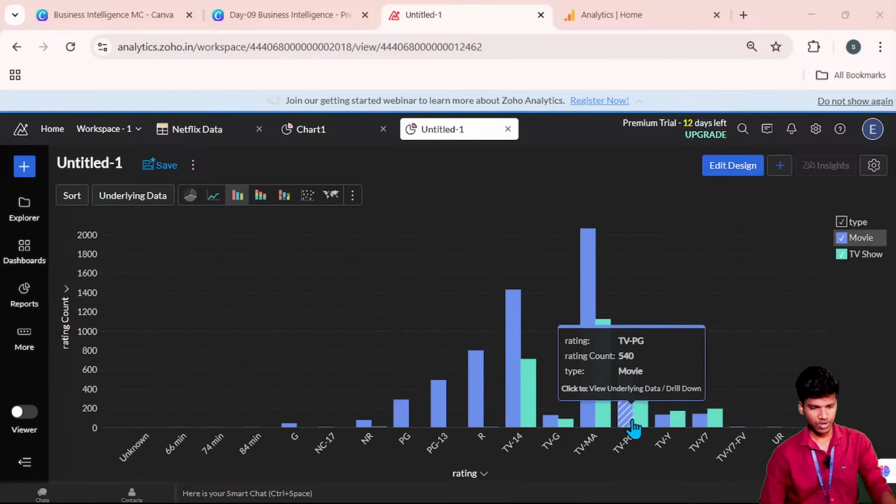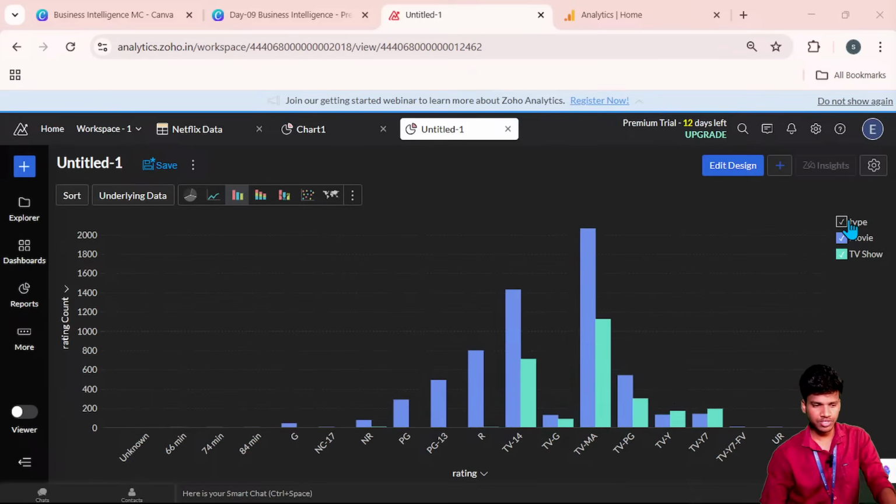Okay, so now I continue with that. Here the colors are represented in the legend. Legend means to identify each and every data. Both types of data, movie and TV show, are presented in that particular dataset, right? So now it's represented individually, which one represents the movies and which one represents the TV shows.